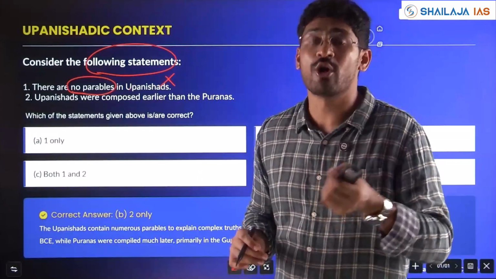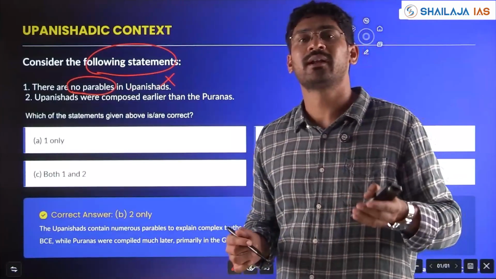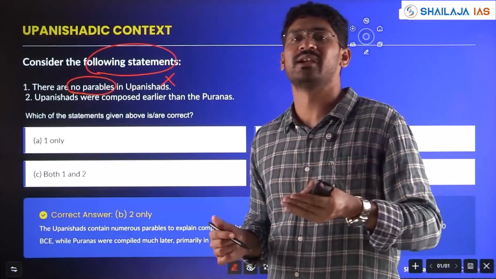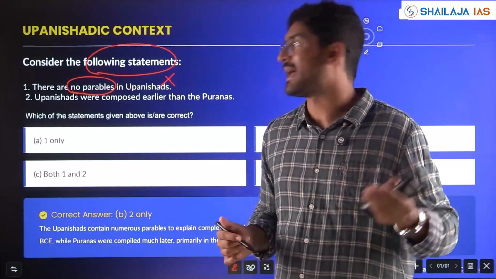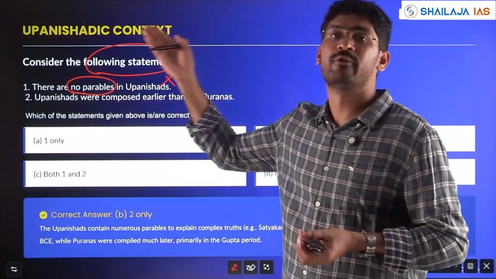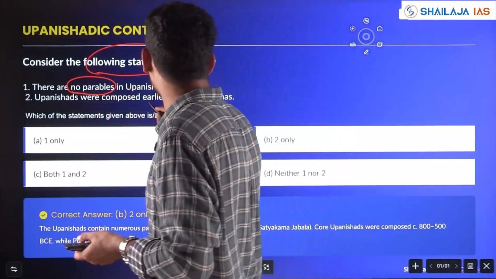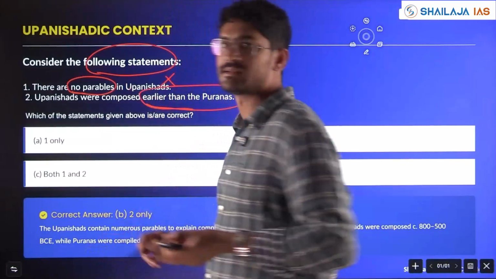Even if you know or don't know whether parables are there or not, knowing that in later religions like Buddhism and Jainism so many stories and parables were there, obviously they would have been taken from the earlier Vedic and Upanishad literature. Upanishads were composed earlier than Puranas.